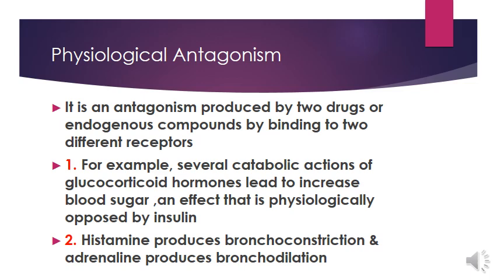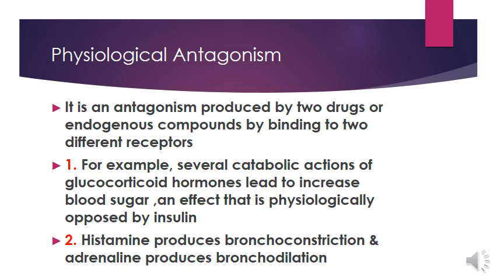For example, many catabolic actions of glucocorticoid hormones lead to increased blood sugar level, while insulin binds on its receptors and produces physiological effect that is opposite to that of glucocorticoid hormones, that is, it decreases the level of blood sugar.